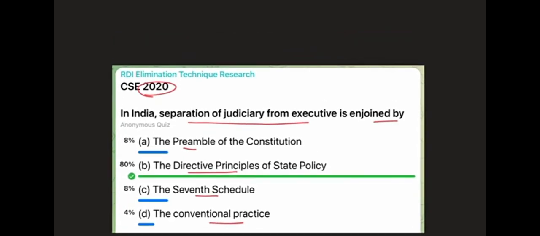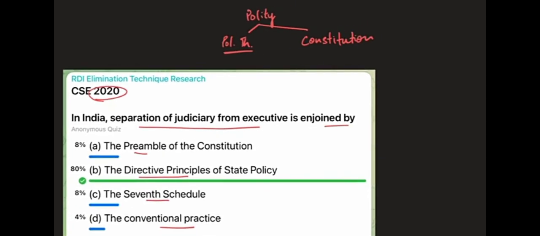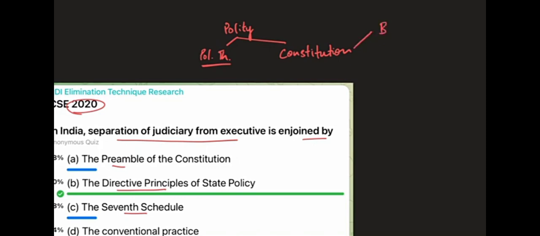In polity, we have mainly two kinds of questions. The first one will deal with political theory. For example, which of the following best deals with the meaning of the term liberty, or which of the following best explains the meaning of the term state, right? Political theory questions. And the second variety is questions related to the constitution. From the constitution, we have two other kinds of questions. The first variety will relate to broad questions like the vision of the constitution or principles of the constitution, and the second variety will be the specific provisions of the constitution.